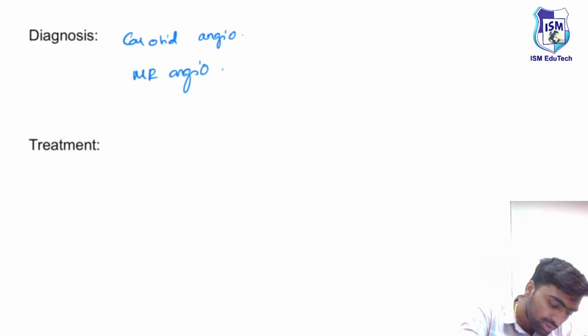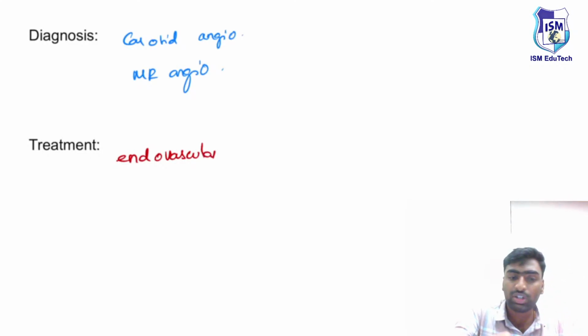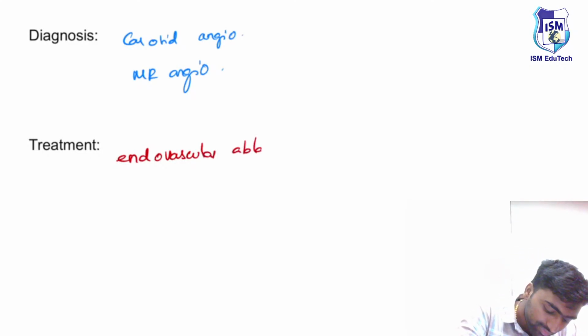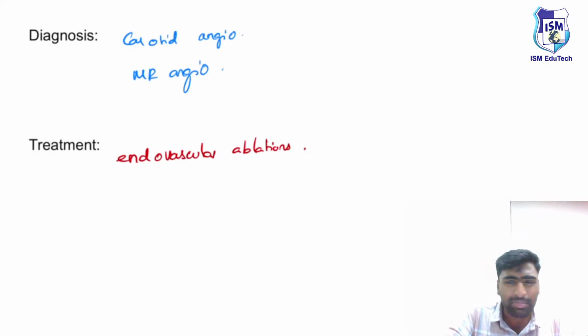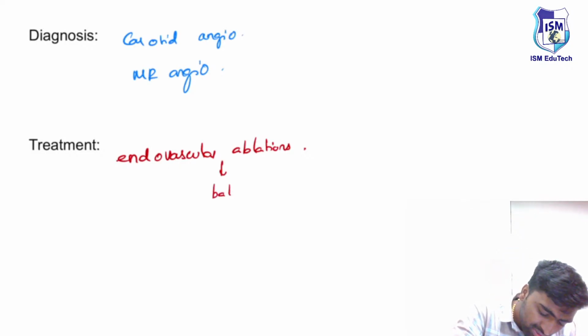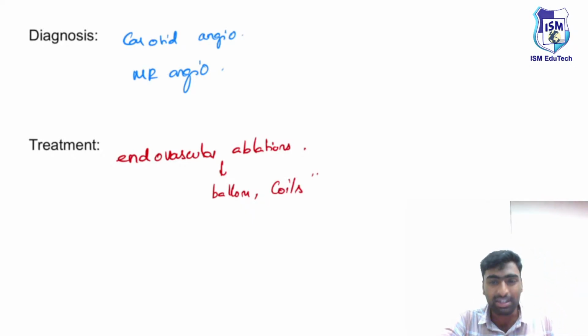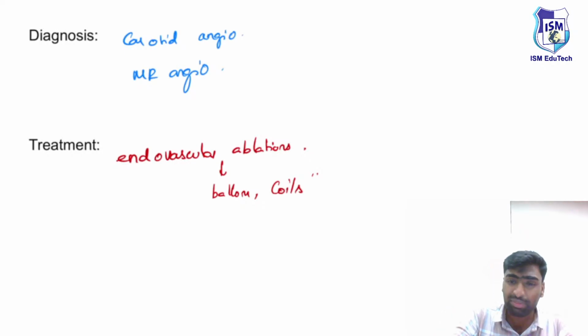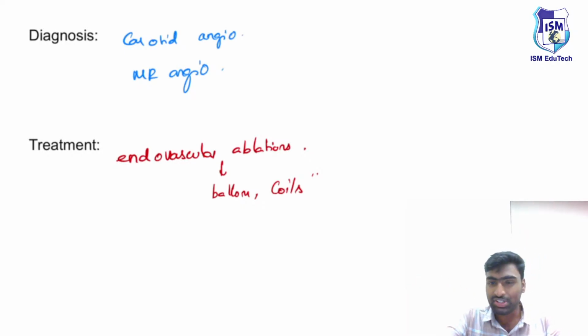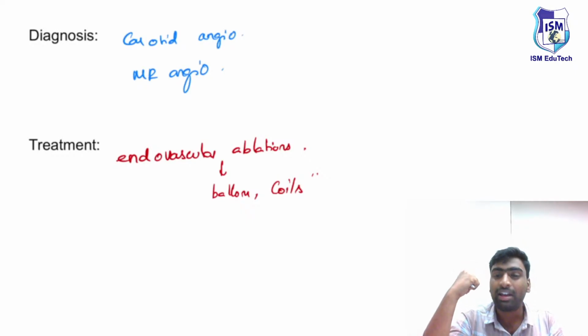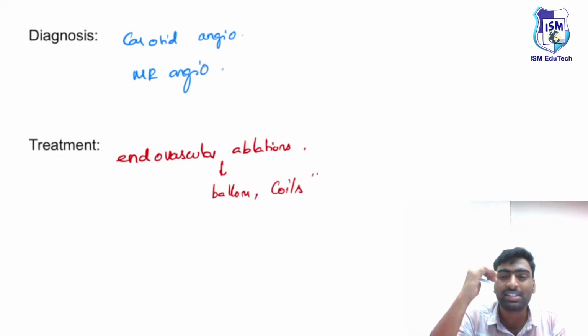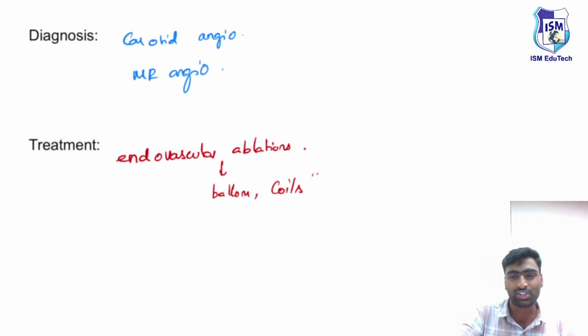For example, we'll do endovascular ablations, in which we can use some kind of balloons, or we can use some kind of coils and make them embolize. If we make them embolize, then obviously there'll be no fistula and no proptosis, and the proptosis will reduce gradually. So just remember, this is how these features of pulsatile proptosis will be seen in a case of carotid cavernous fistula. Fine.